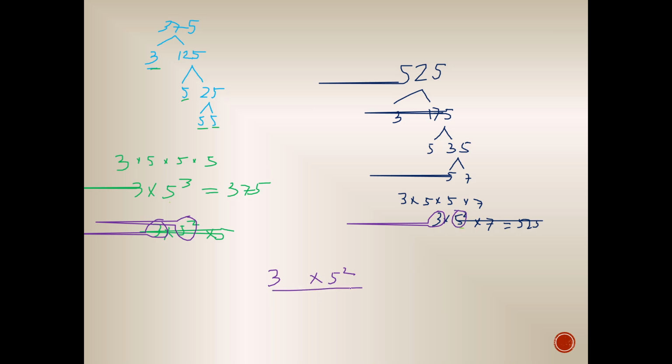So, ito yung common factor ni 375 at ni 525, which is equal to what? 25 times 3? That is equal to 75. So, therefore, GCD of 375 and 525 is equal to 75.